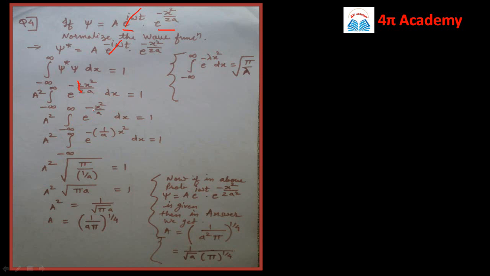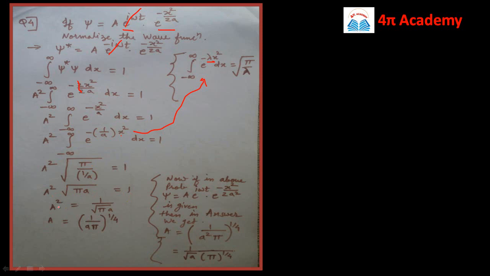Now here I can simplify this equation as e raised to power minus 1 upon a into x square dx, and it is equal to 1. So here this 1 by a is similar to the coefficient which is lambda. So this integration is similar to that of the standard one, and now you know the solution is very easy, that it is a square into square root of pi divided by coefficient. So here pi divided by coefficient, which is 1 by a. So this a will go in the numerator finally, and it will be equal to a square into root of pi a, and it is equal to 1.